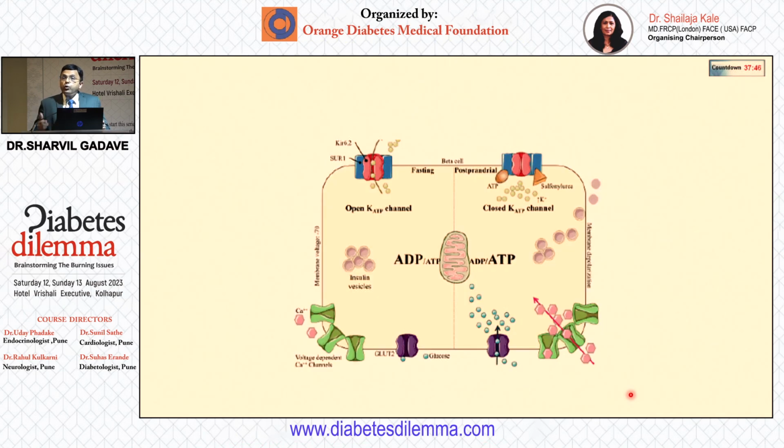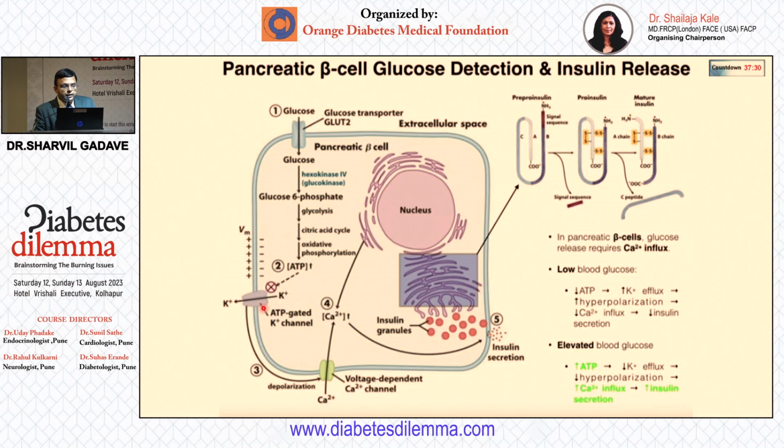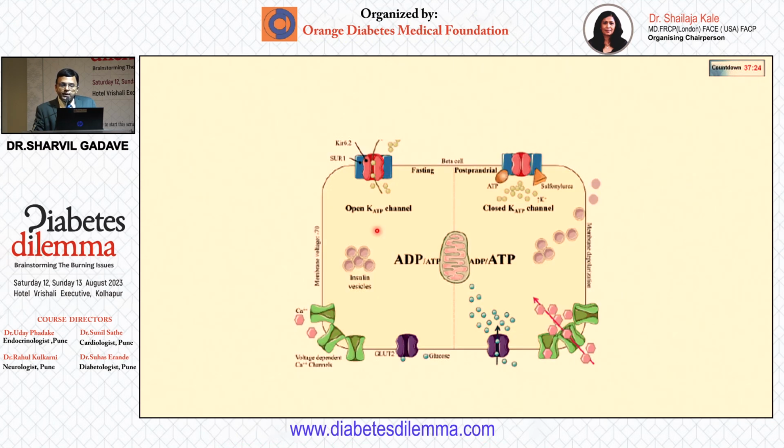Now, what do we do? Let's say some patient has type 2 diabetes. One very commonly used drug is sulfonylurea. Now, where does this sulfonylurea act? It acts on this potassium channel. So, it is acting on the potassium channel, this very potassium channel which is regulating everything. So, you give a sulfonylurea. Let's say you prescribe glimepiride to your patient. It will act on this sulfonylurea channel and it will lead to insulin secretion. So that is how it is working.